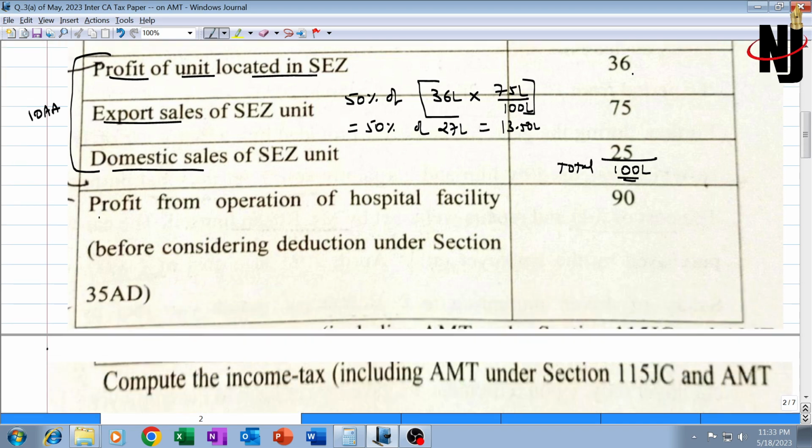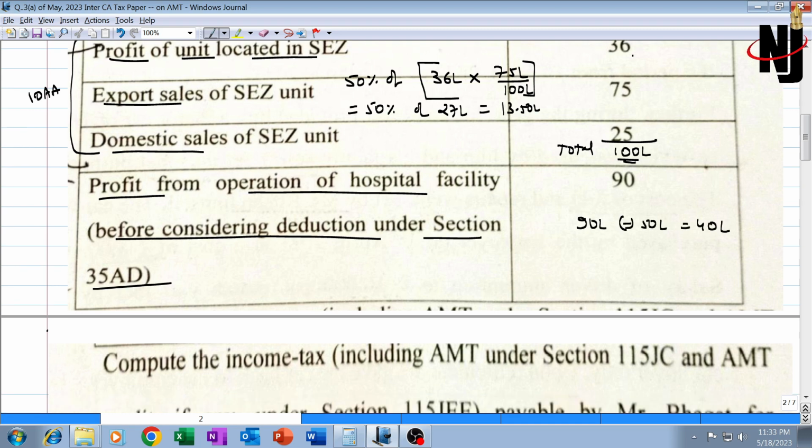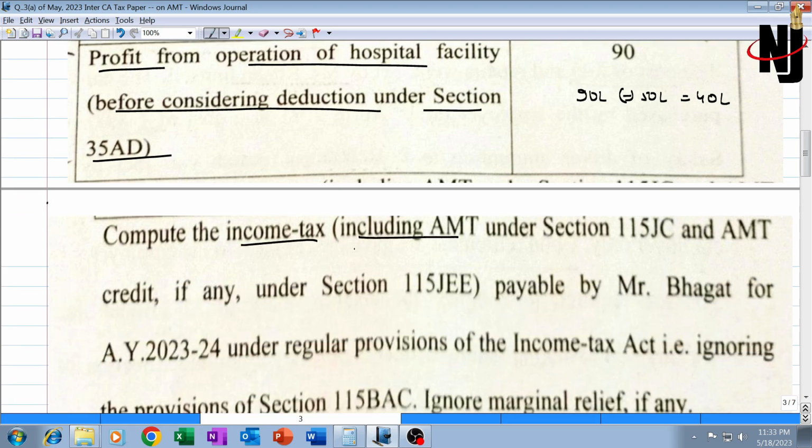That's a simple part. The profit from operation of hospital facility before considering deduction under 35AD is 90 lakh. So 90 lakh minus 50 lakh is going to be the deduction. The income here would be 40 lakhs. We'll have to calculate the income. That's it. It says compute the income tax including AMT under section 115JC and AMT credit if any under section 115JEE. Now institute people have forgotten that 115JEE is not the section for credit. The credit is available under section 115JD and not JEE. JEE is on something different.